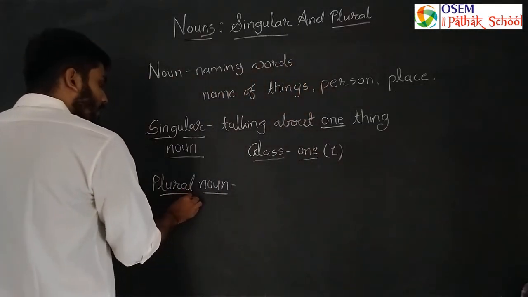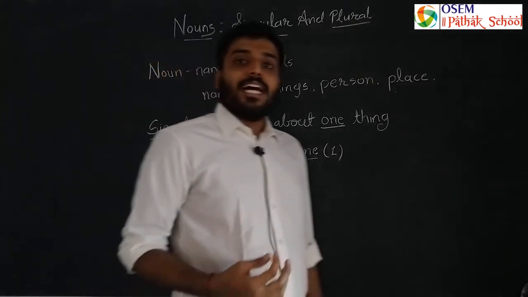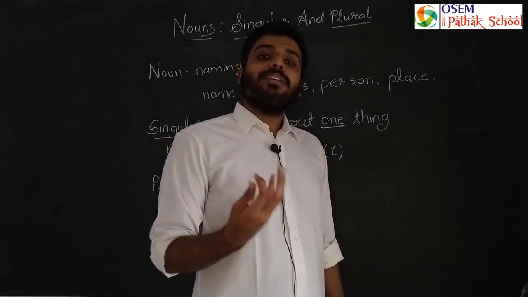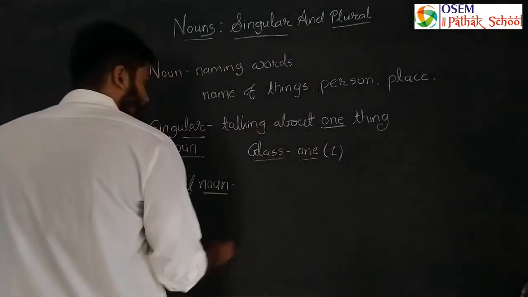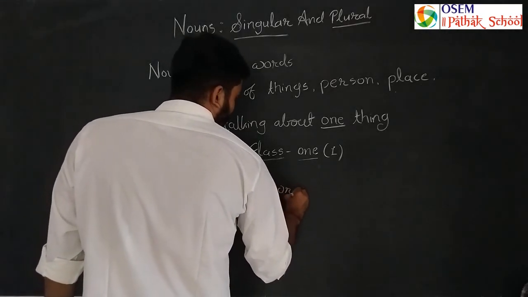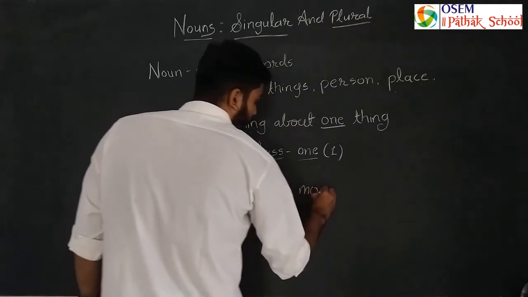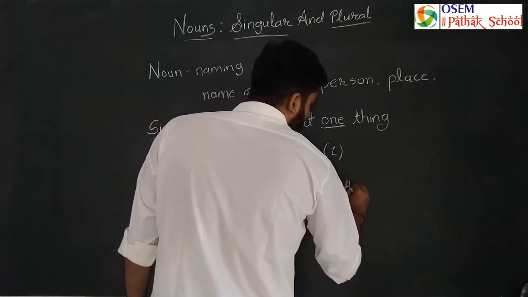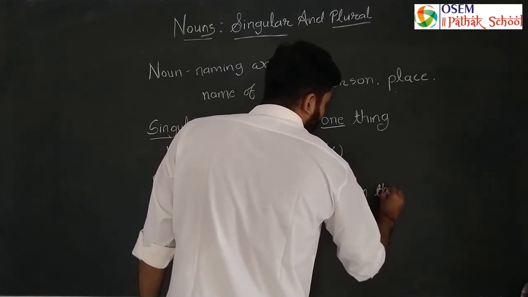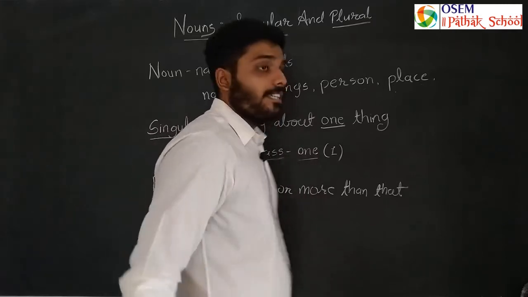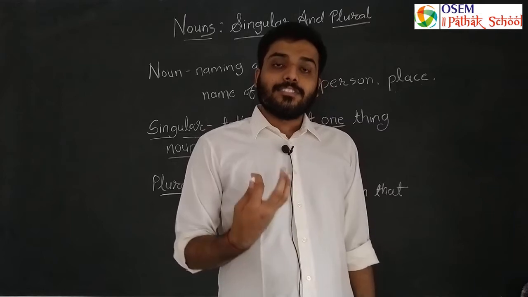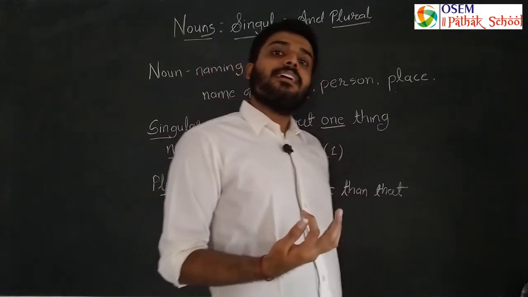Now, in plural noun, whenever I am talking about two or more than two things, then it can be called a plural noun. यानी कि जब भी मैं एक नहीं, दो या उससे ज्यादा वस्तु के बारे में बात कर रहा हूं, तो उसको हम क्या कहेंगे?